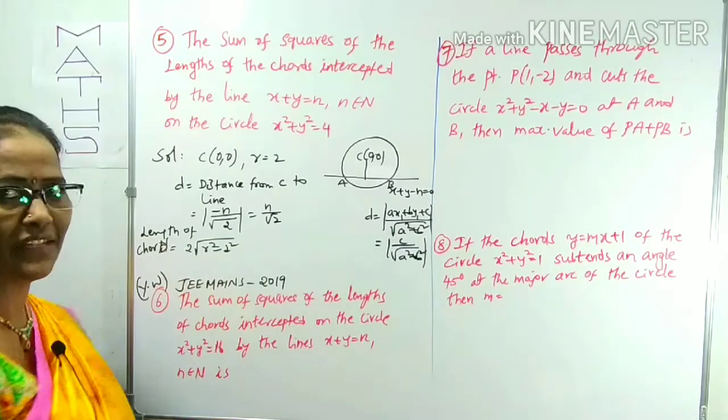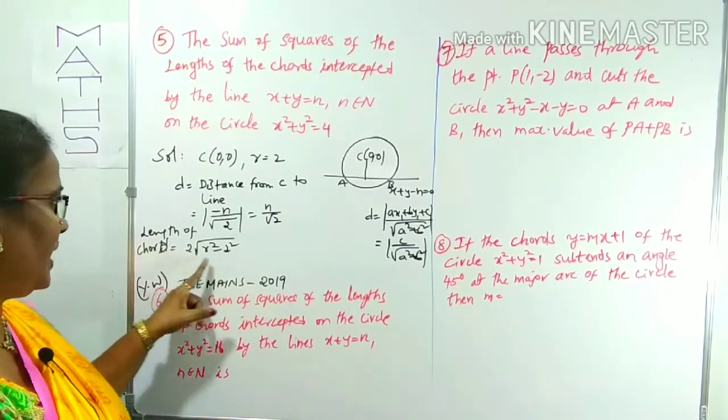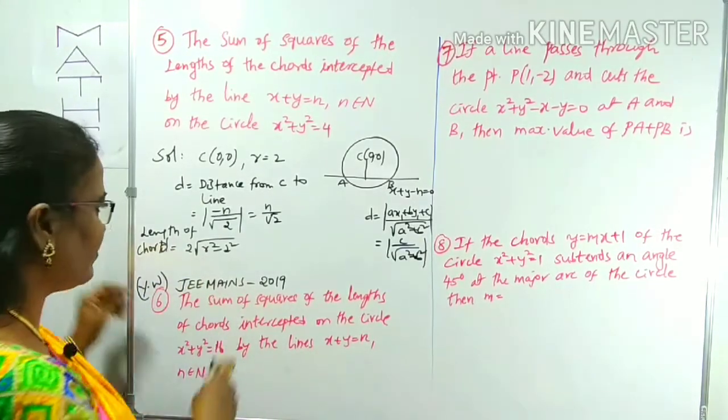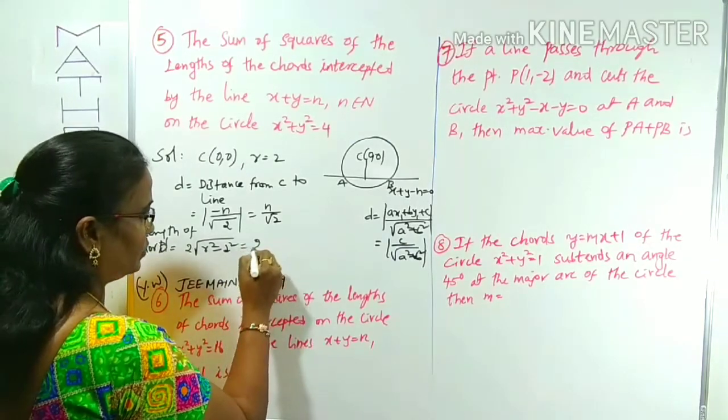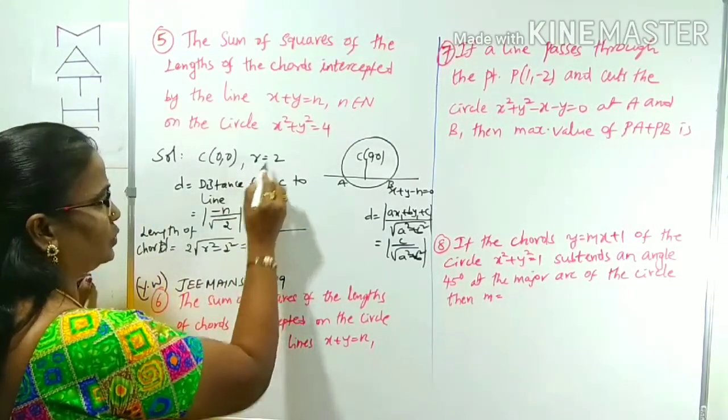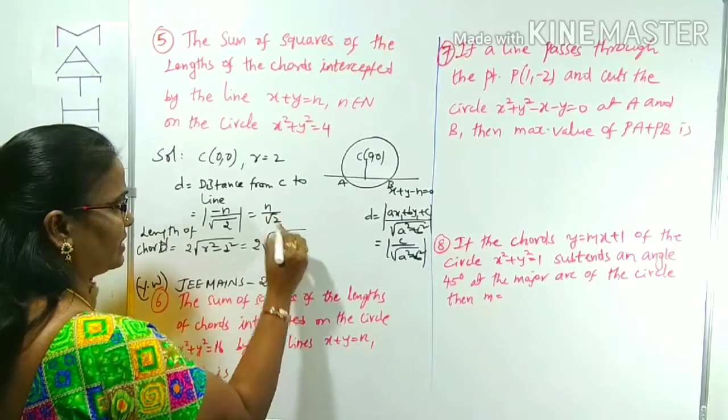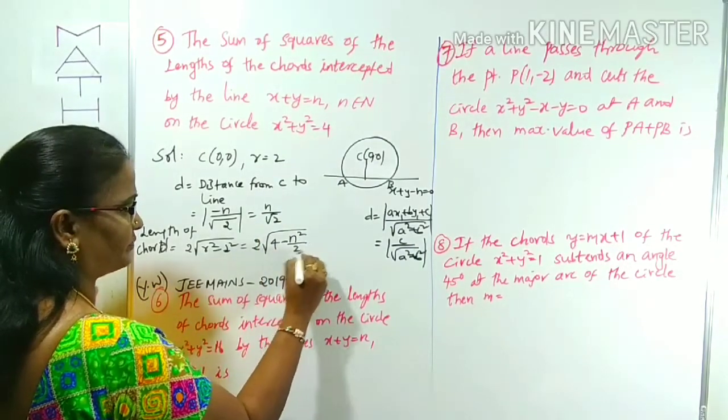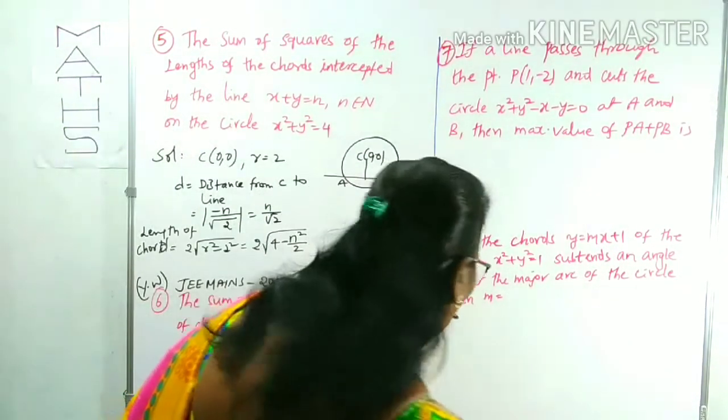Okay. Length of the chord, I have taken the formula 2 root r square minus d square. According to this formula, this is clearly 2 root. What is r here? 2. 2 square is 4 minus d square. d square is n square by 2. So this is the length of the chord.